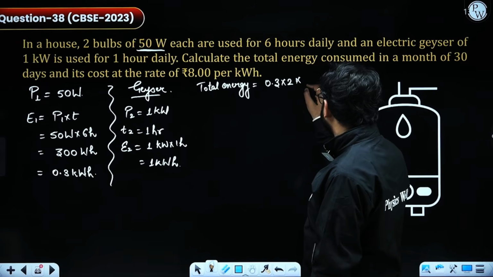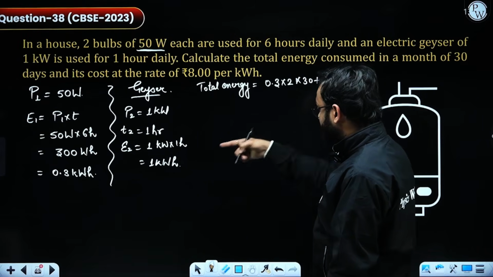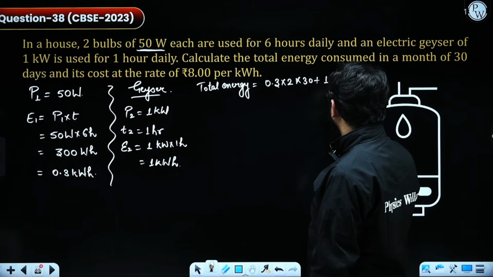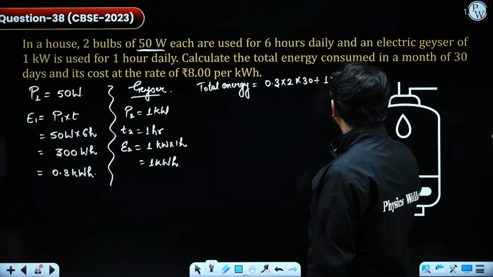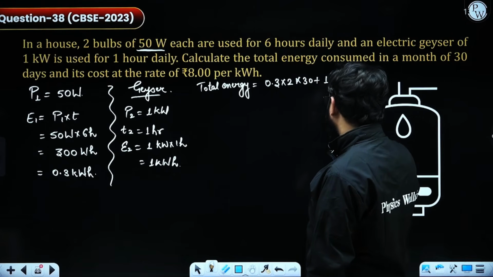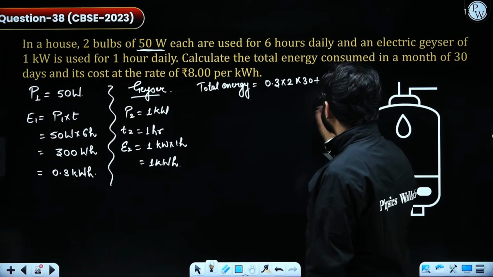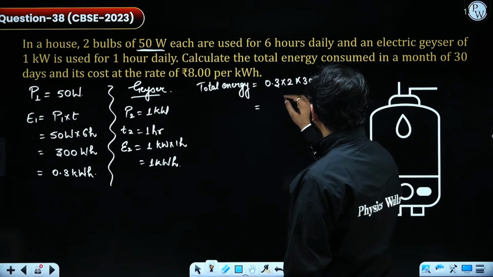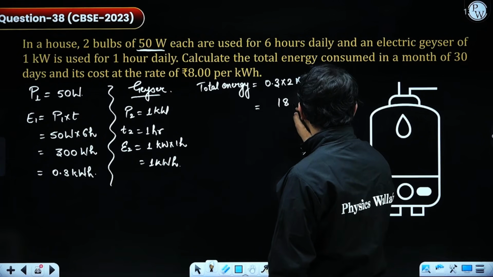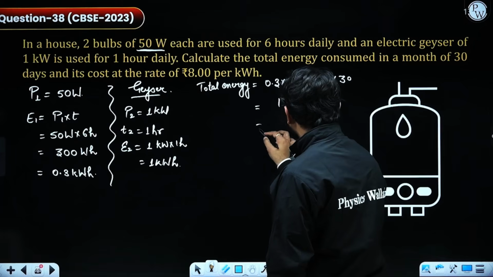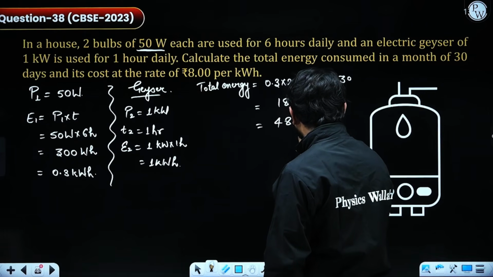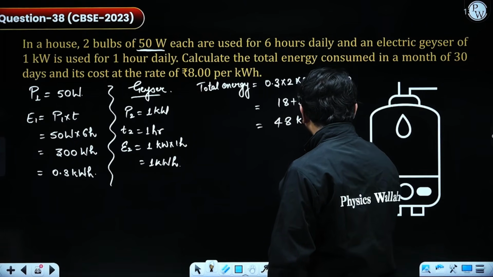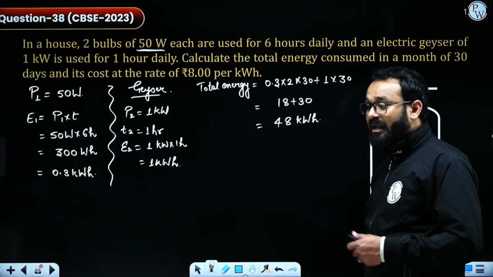30 days. So multiply by 30, plus this one, that is 1 kilowatt hour, consumed for 30 days. Let's calculate the total amount of energy. This comes out as 18 plus 30. So the total energy consumed is 48 kilowatt hour. This is what I am getting as the total energy consumption.